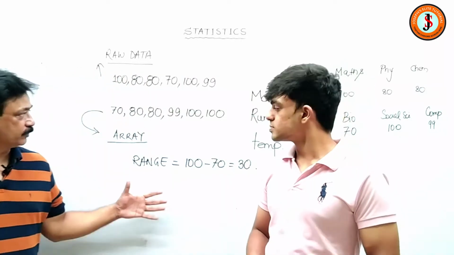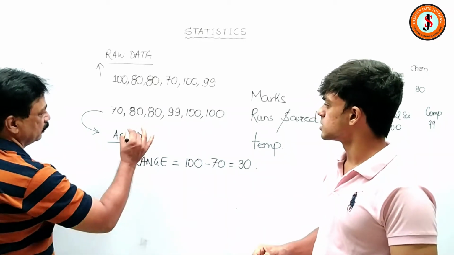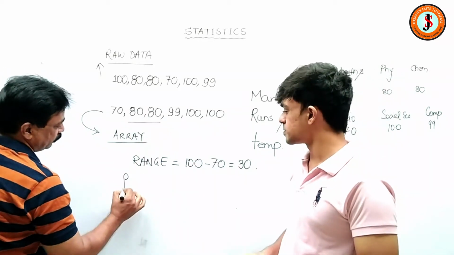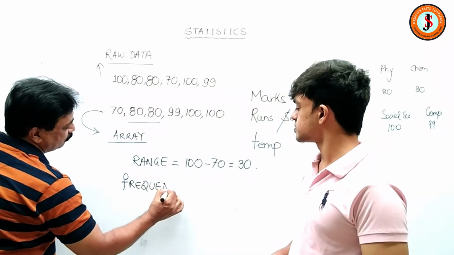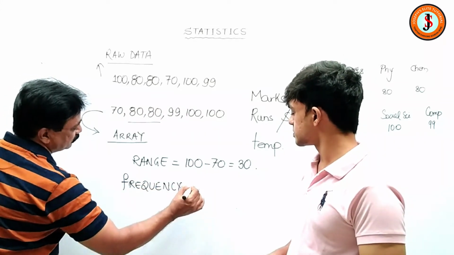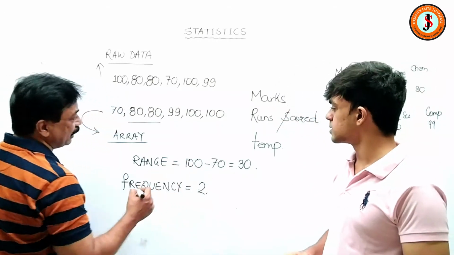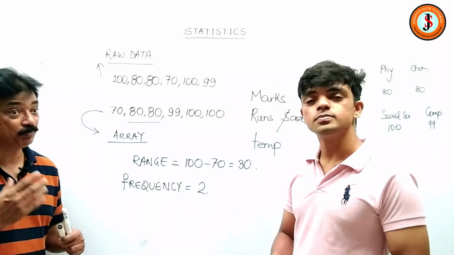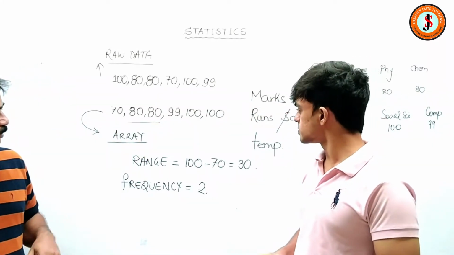Now frequency means like what is the frequency of 80 over here? Two. So frequency is the number of times a score appears in a data. So frequency of 80 will be 2. How many times a particular number appears in a data is the frequency. So what is the frequency of 100 then?